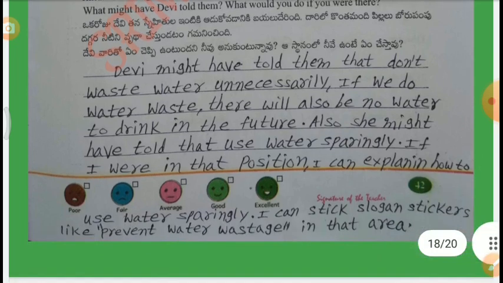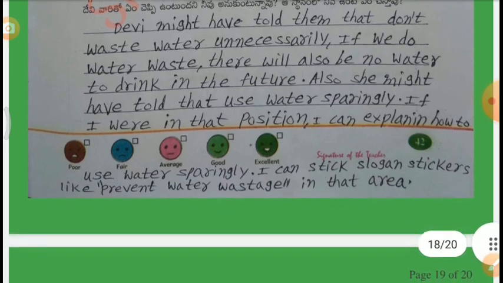Devi might have told them not to waste water unnecessarily. If we waste water, there will be no water to drink in the future. Also, she might have told them to use water sparingly. If I were in that position, I can explain how to use water sparingly.